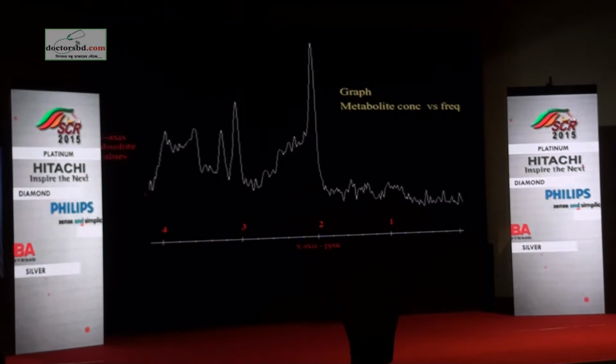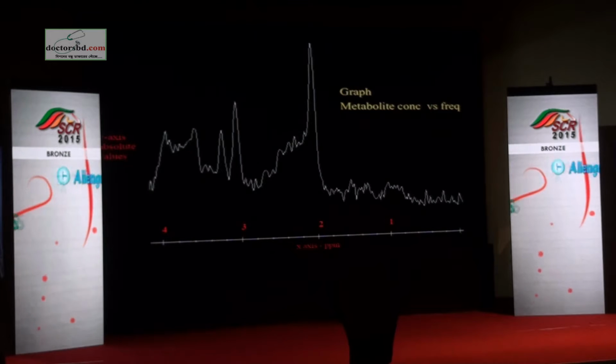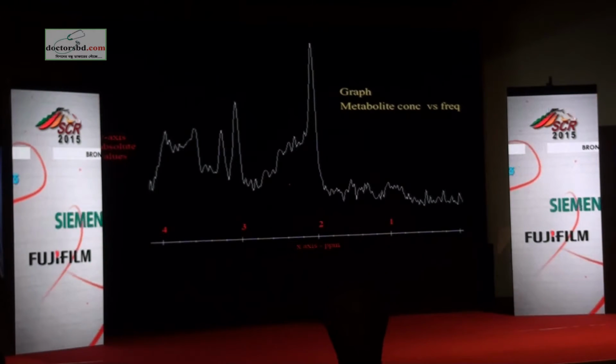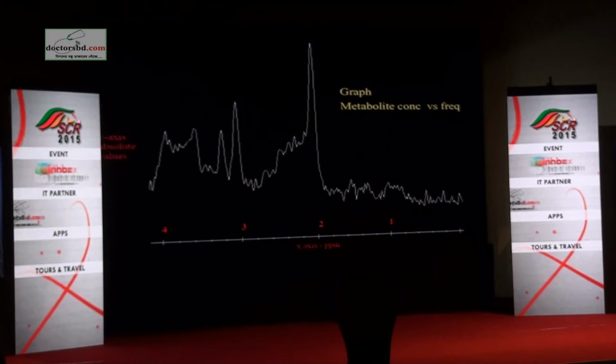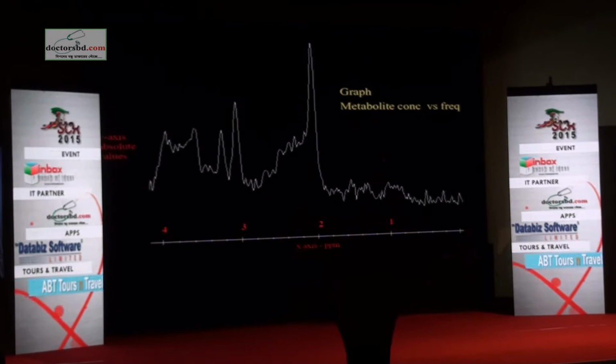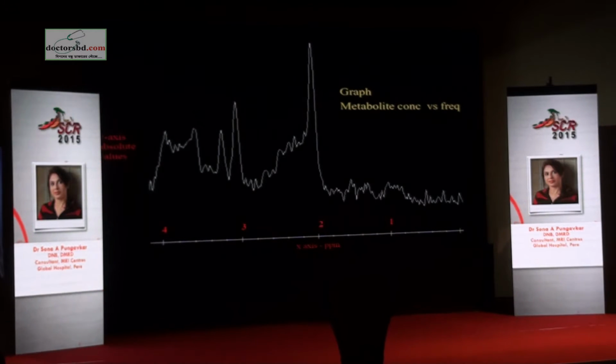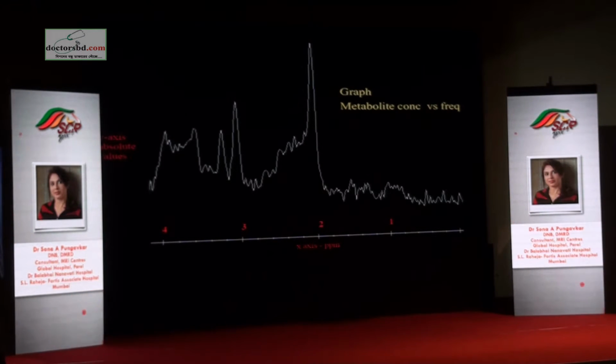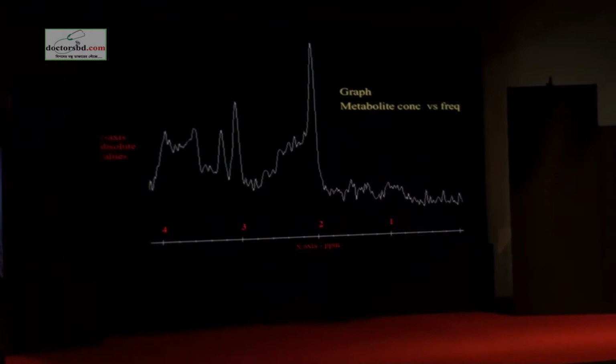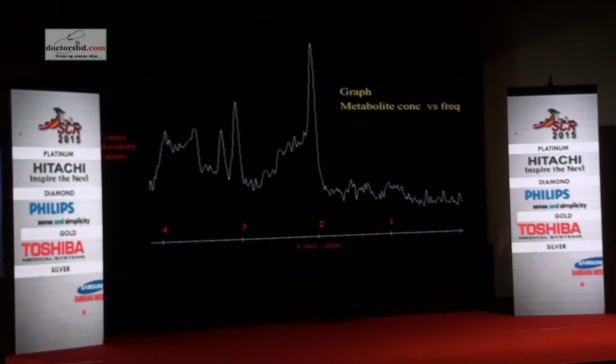Every time you do not have adequate water suppression, there will be a peak here which will override these peaks and distort the spectrum. Every time you do not have good fat suppression or you are close to the scalp, you will have a tall peak here which will override these peaks, and that will be the lipid peak. When you are looking at a spectrum from the brain without contamination from the scalp and you have lipid lactate here, then that is abnormal, and it will be the first tall peak coming up from 0.9 to 1.3. Now what you must understand is that lactate is present as a doublet at 1.3 and 1.4.